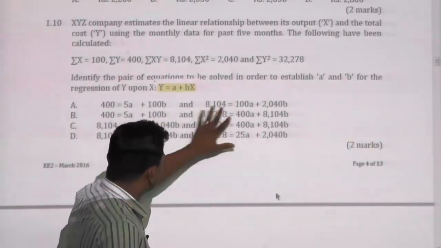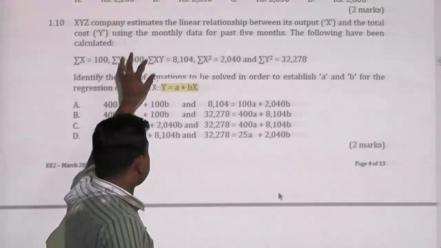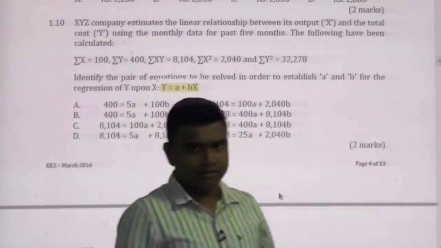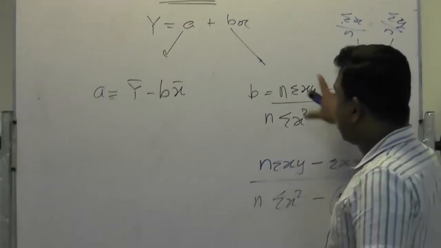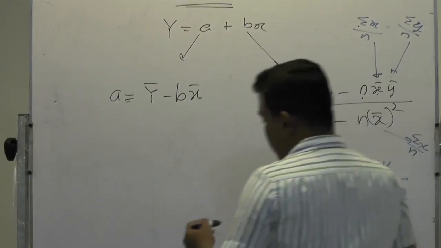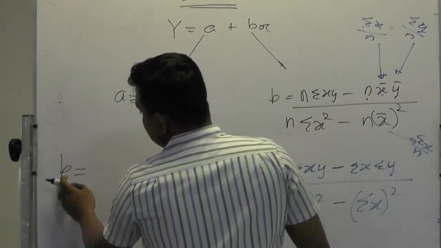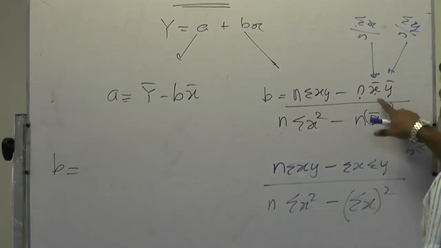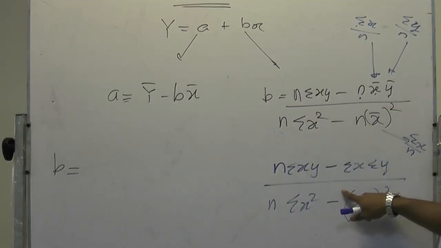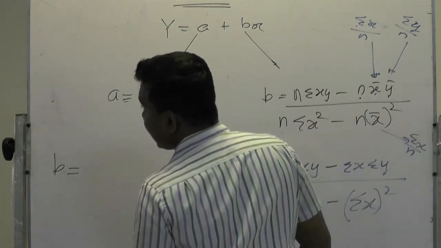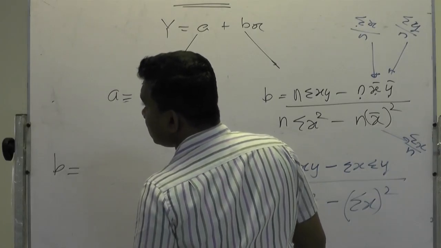Now without considering any answer, let's first allocate these numbers into our formula. I will allocate the numbers given in the question to calculate b. To calculate b, they have not given sigma x, x bar, y bar. Therefore, let's take the second formula for b. N, how much is n?